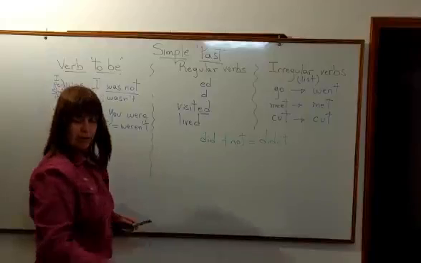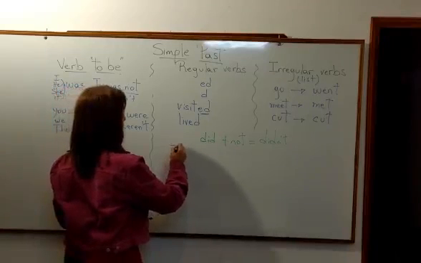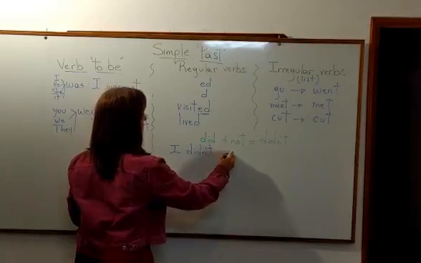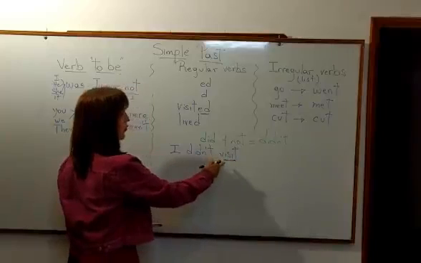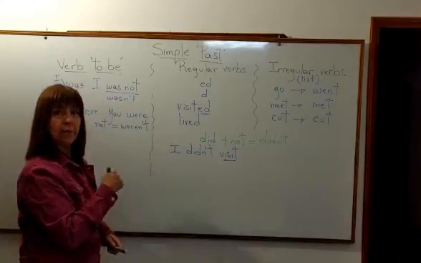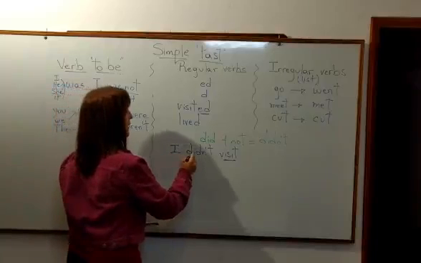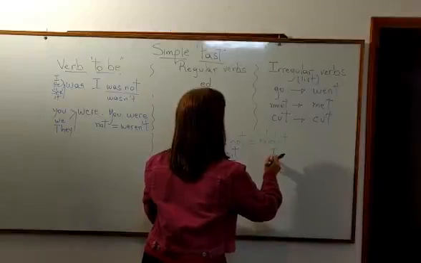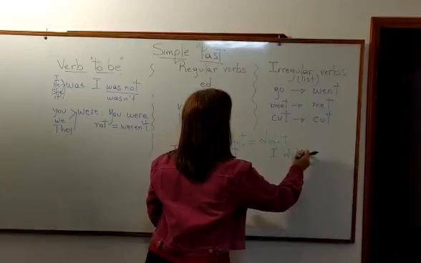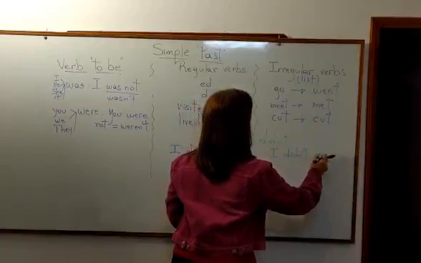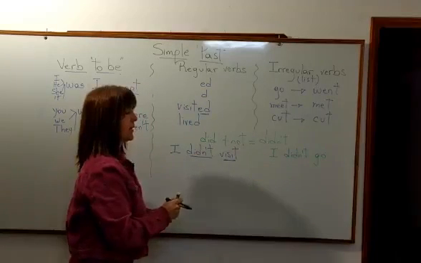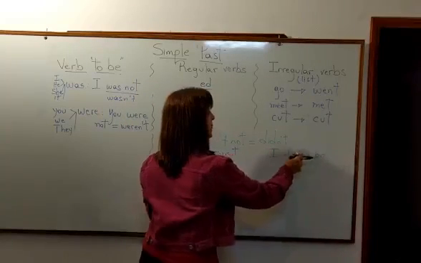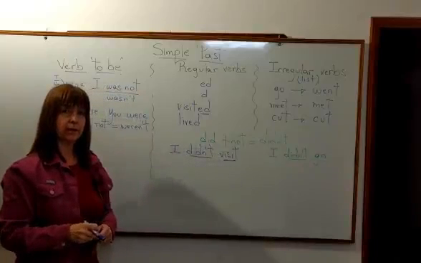So, I'm going to say, for example, I didn't visit. And look at the verb. What happens here? Well, it doesn't go in the past. Why not? Because we have didn't. And what happens here? Well, I didn't go. So, exactly the same. I didn't go, I didn't visit. It doesn't go in the past because I have the didn't, right?